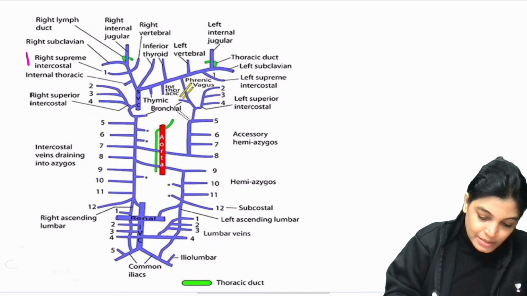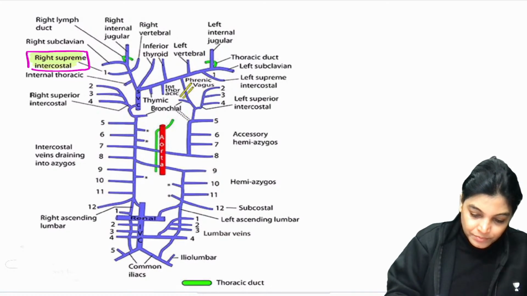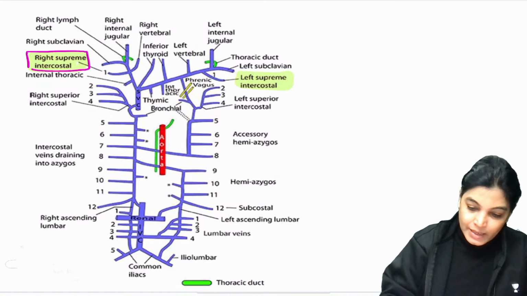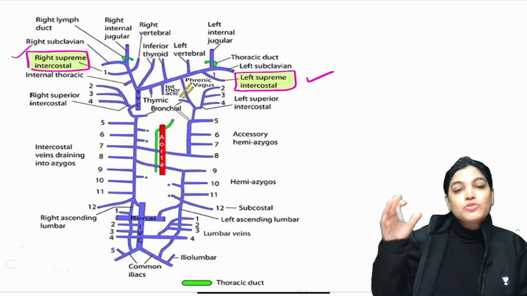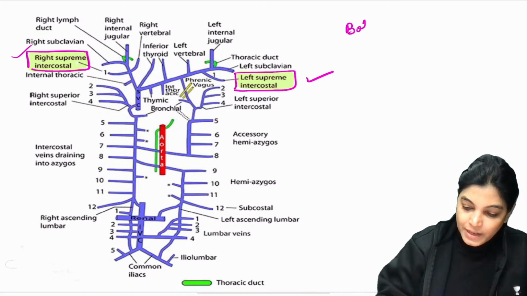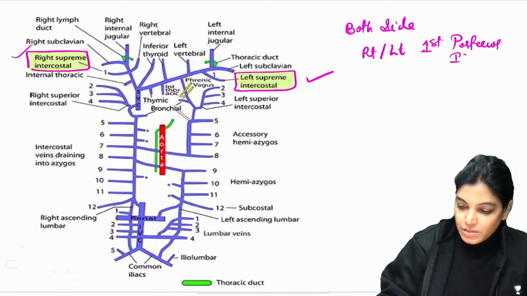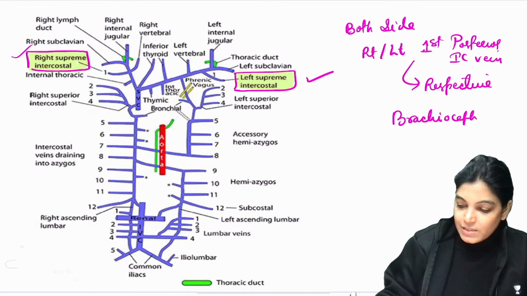In this diagram, the first one on the right is the right posterior intercostal vein, and here is the left posterior intercostal vein, the first one. Both sides, the first posterior intercostal veins are draining into the respective brachiocephalic vein. So that is quite clear with this image also.